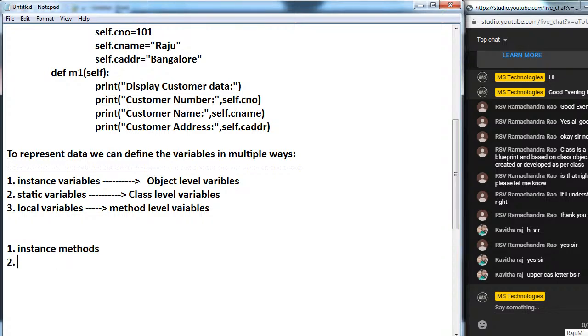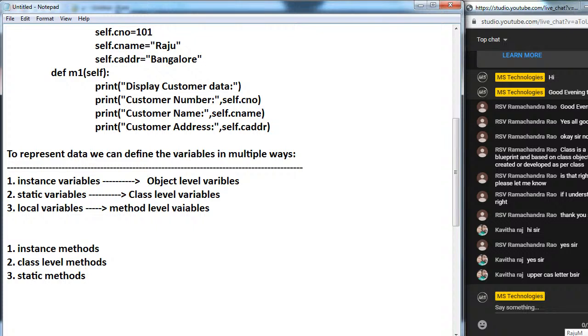Second one is class level methods. Third one is static methods. So these are the three types of methods we have.